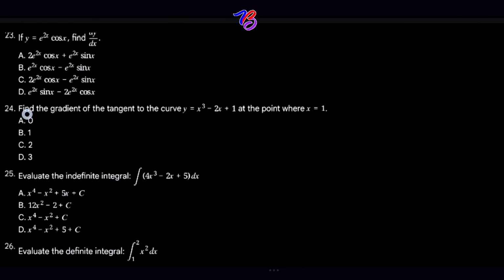Question 24. Find the gradient of the tangent to the curve y is equal to x raised by 3 minus 2x plus 1 at the point where x is equal to 1. So the gradient of the tangent to a curve at a point is given by the value of the derivative at that point. Okay, so find the derivative of y, where y is equal to x cubed minus 2x plus 1.